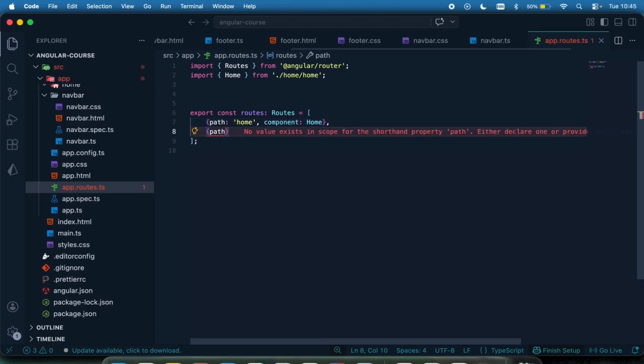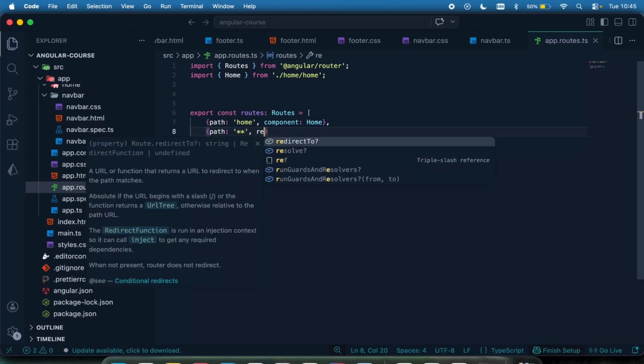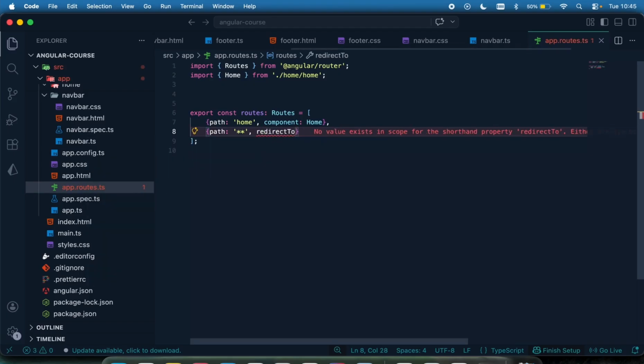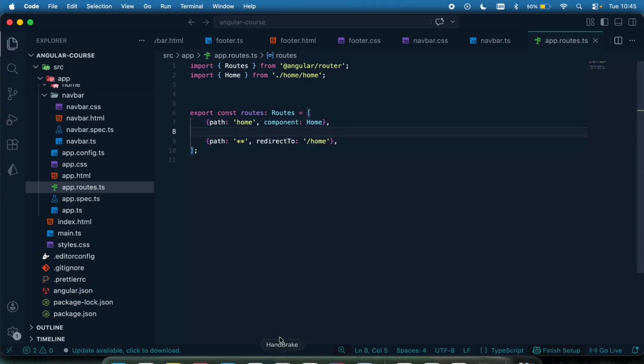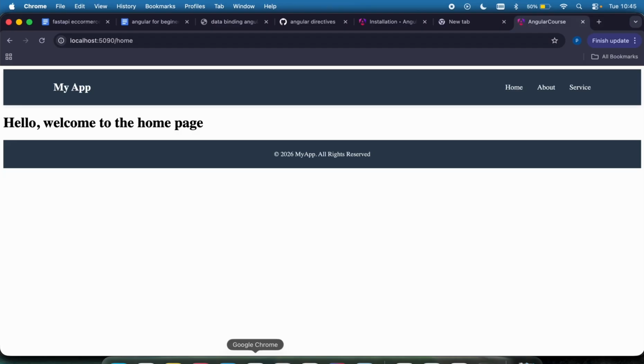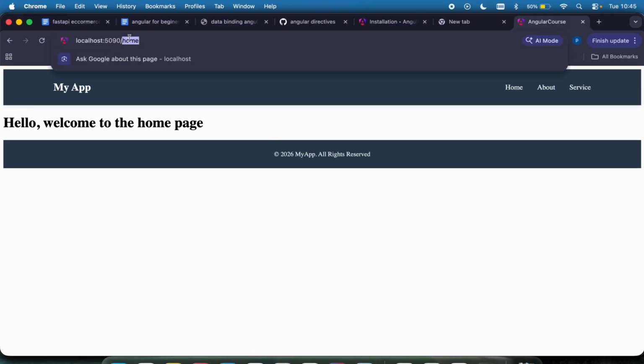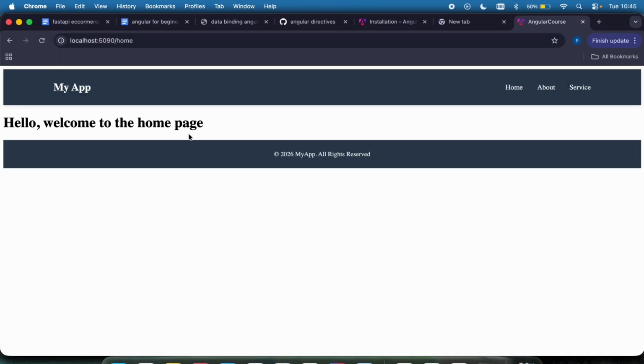path again. So if the path is a wildcard, if it does not match anything, redirect to the home page, right? Okay, good. So let's test this out. Again, just make sure you have no errors. So right now, if I type in anything right here, it's going to redirect to the home page.